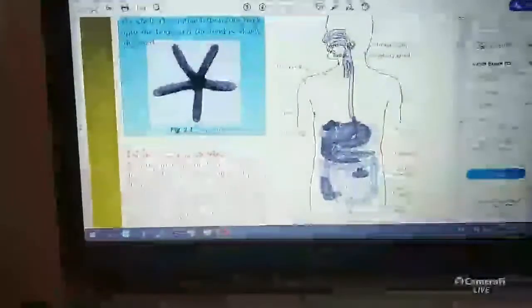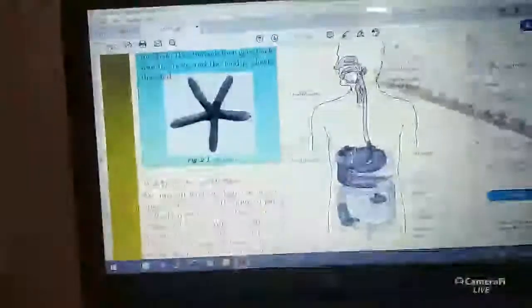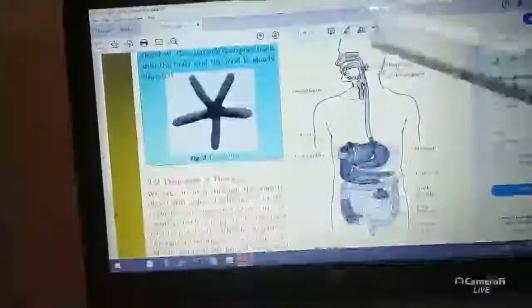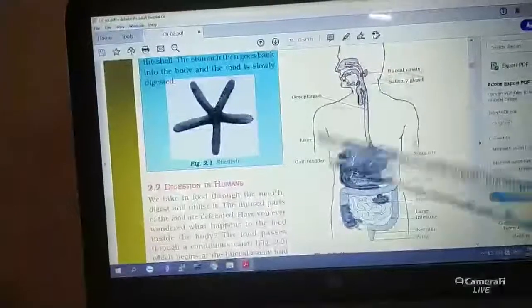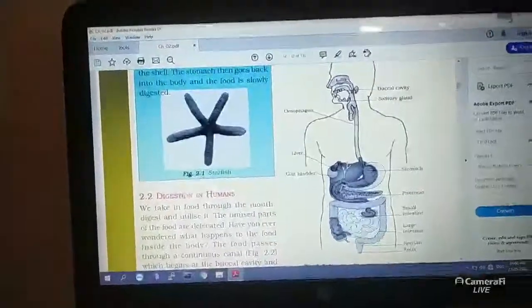That is your alimentary canal. This figure you have to draw and you have to practice. This figure, this alimentary canal figure, is very important. You have to draw this figure with proper labeling.